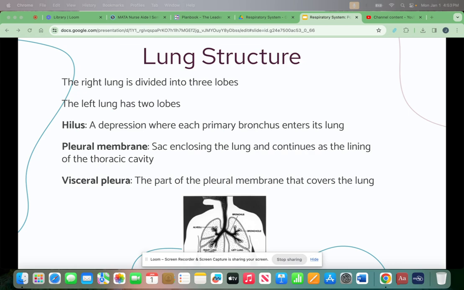The thoracic cavity is completely enclosed. It is bounded on the front and sides by the chest wall, which contains ribs. Its floor is a strong, dome-shaped muscle called the diaphragm.